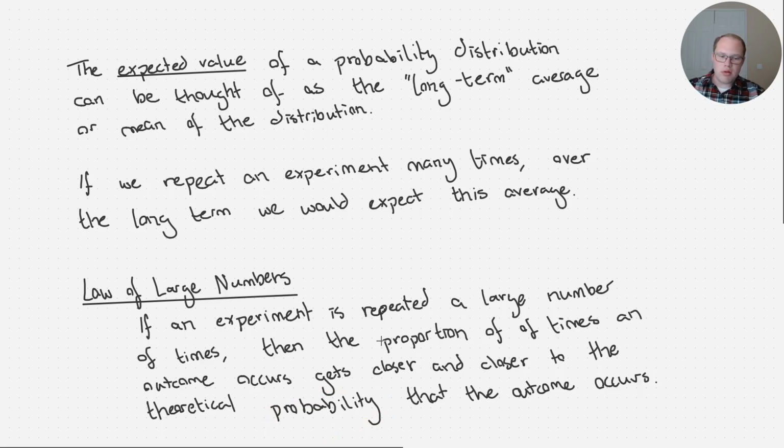So, you know, 10 times isn't a large enough number, but if we flip a coin 10 million times, then we would expect that the proportion of times we get heads should be 50%, because that's the theoretical probability, okay?